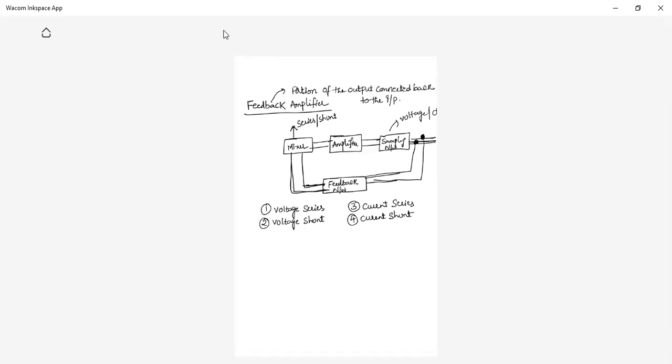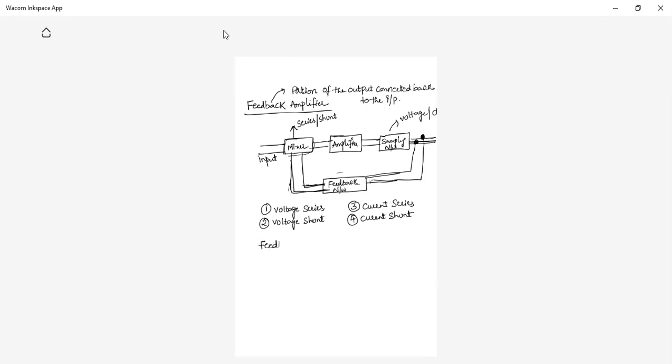This is an amplifier, meaning it has an amplifier circuit. Apart from the amplifier, what is there? It consists of a mixer. So I'm taking some portion of the output. That output is given to the feedback network. From the feedback network, it is mixed with the input. Here I am going to give the input. So there are two types of feedback.